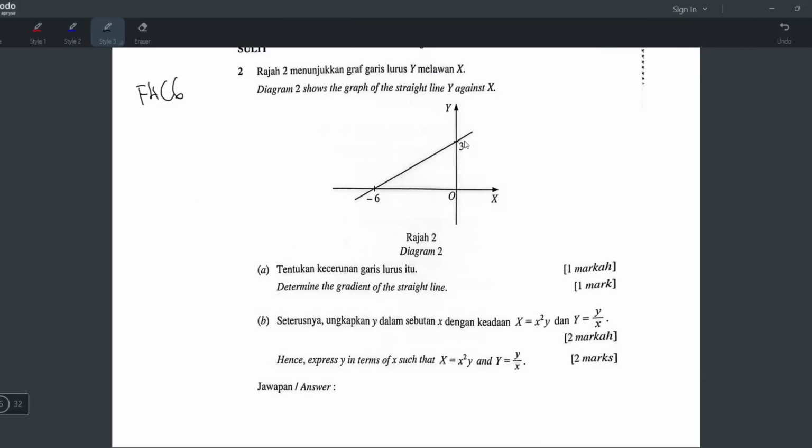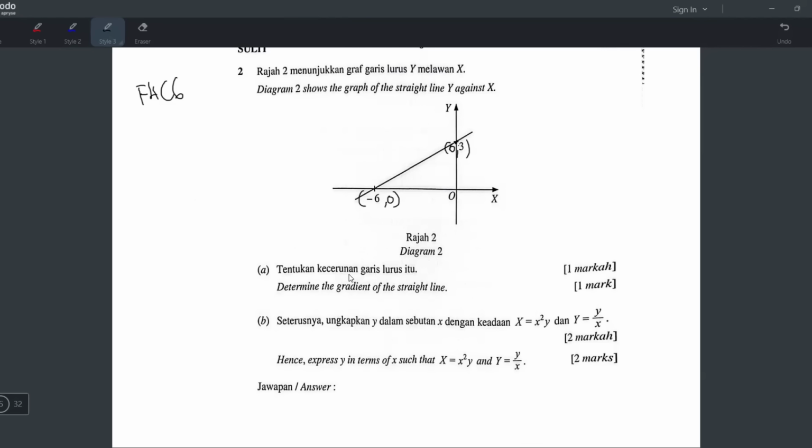Okay, but they give us some points here, this 3 and the negative 6. Okay, 3 is actually the Y-intercept, the pintasan Y. So dia punya X mesti kosong. Yang ini negative 6, this is the x-intercept, pintasan x. So dia punya y mesti kosong. So that's the full coordinate, negative 6, 0.